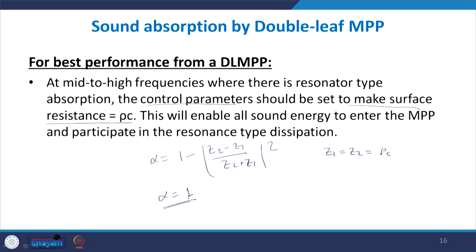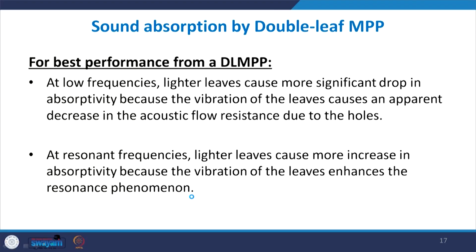So, this is one way of attaining maximum absorption, that is, you can equate the surface impedance to that of the incident medium at the resonance frequency. Some other things that can be done: at lower frequencies, if the leaves are lighter they will cause a more significant drop in absorptivity, because the vibration of the leaf will cause a decrease in the acoustic flow resistance. In the low frequencies the absorption is mainly due to the resistance to the flow of air, and if lighter leaves are used then they are vibrating along with the air.